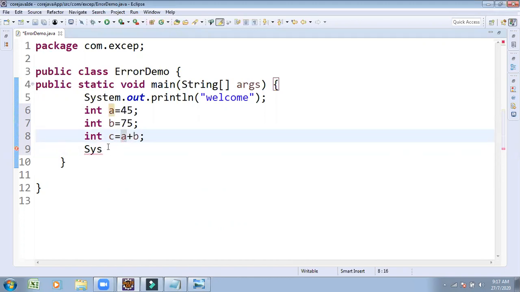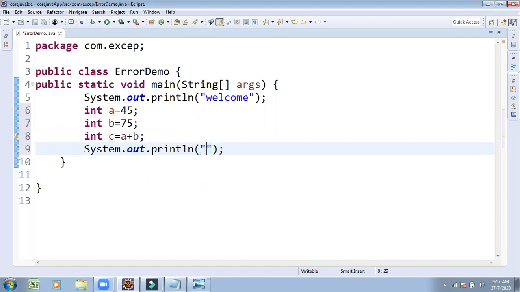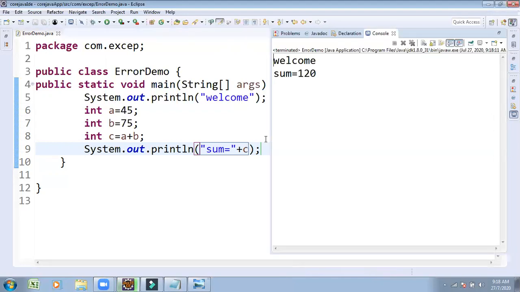Perform the sum and printing. System.out.println, expected output for sum. Sum is equal to, plus the calculated value which is already there, showing with C. Done this calculation. Trying to get the output of this program, getting the output as 120. So the expected output is 120.